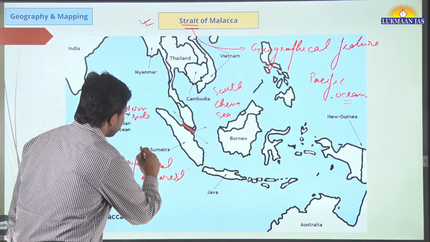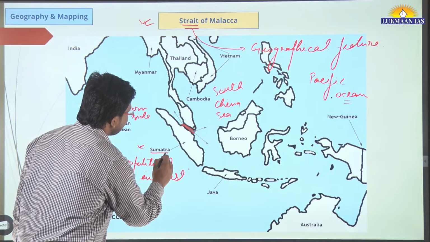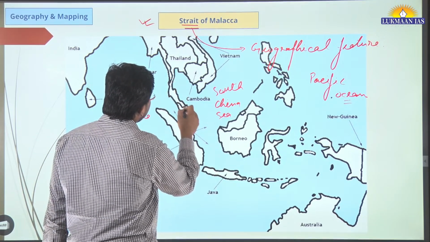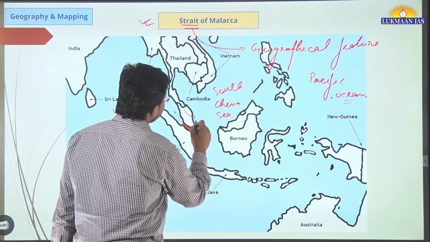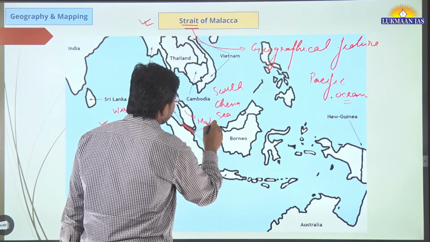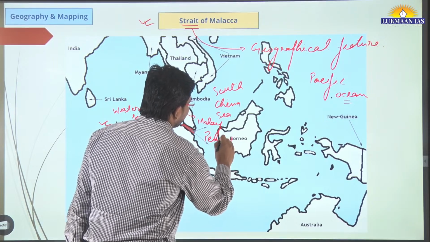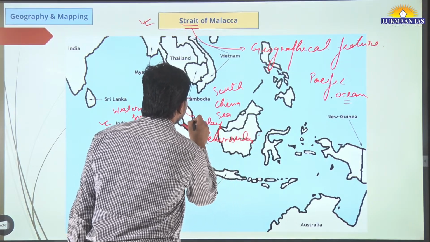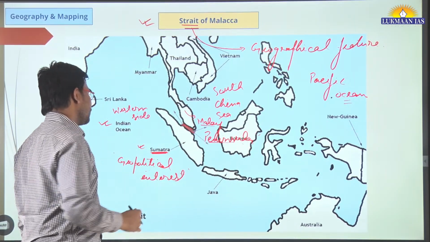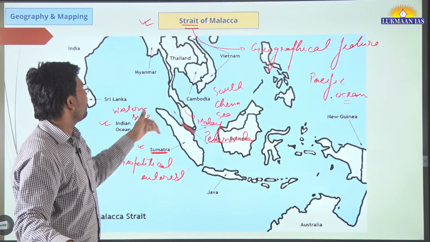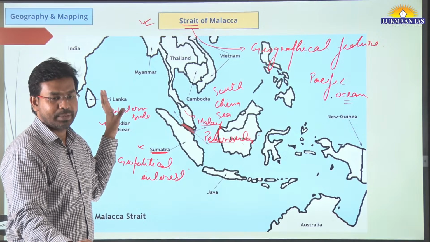On the left side we have the island of Sumatra, and on the right side is the Malay Peninsula. So between Sumatra and the Malay Peninsula, this is the Strait of Malacca.